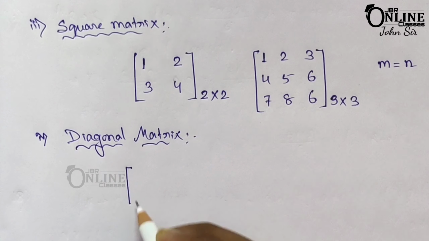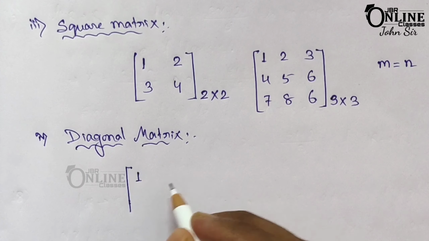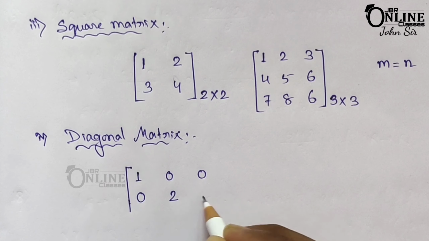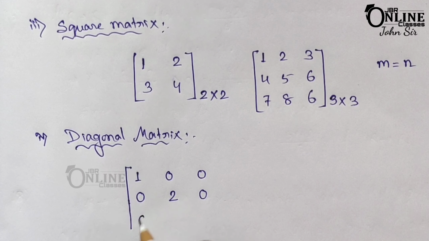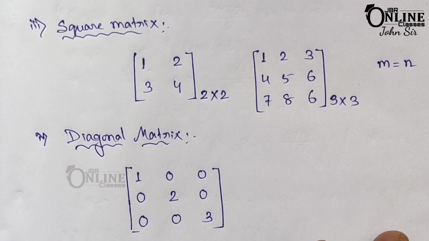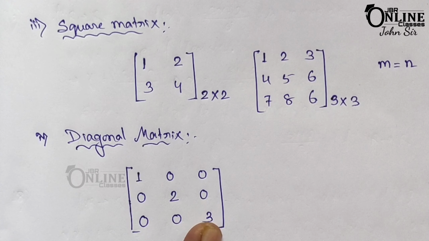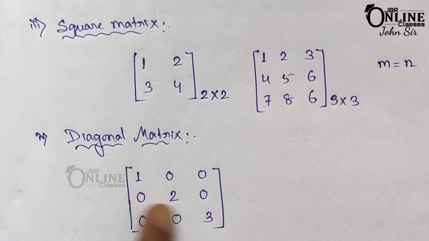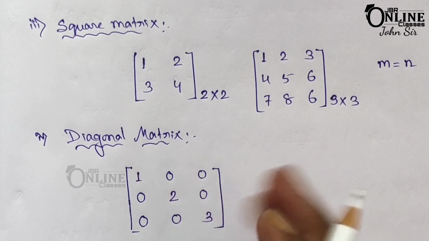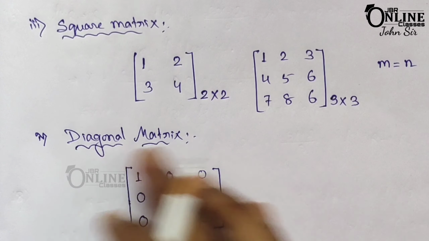That means suppose the first one here 2, second one will be 0, third one 0, then next one 0, this one will be 2, again this one 0, then third one 0, 0 and last one will be 3. So in this matrix only the diagonal elements are non-zero, but all the other elements, which are non-diagonal, are 0. So this is an example of a diagonal matrix.